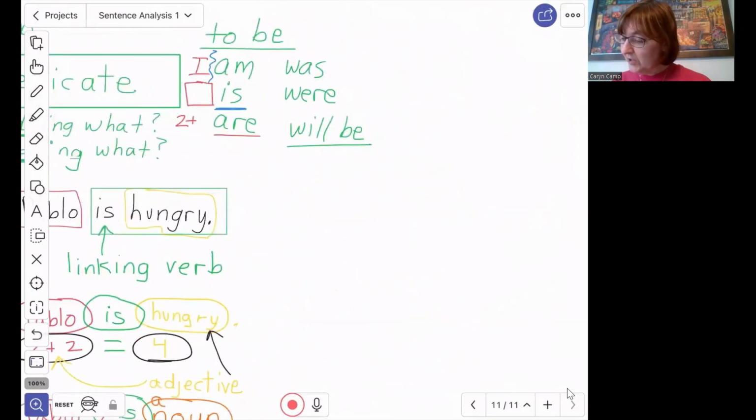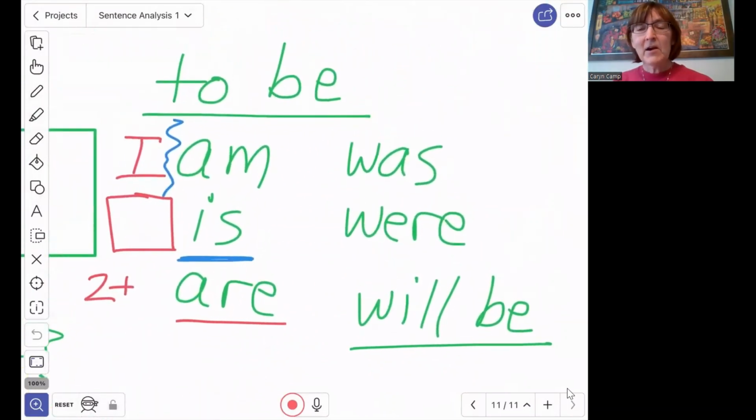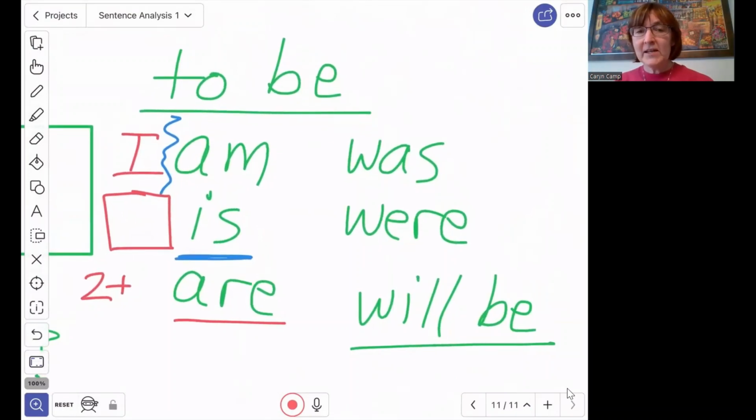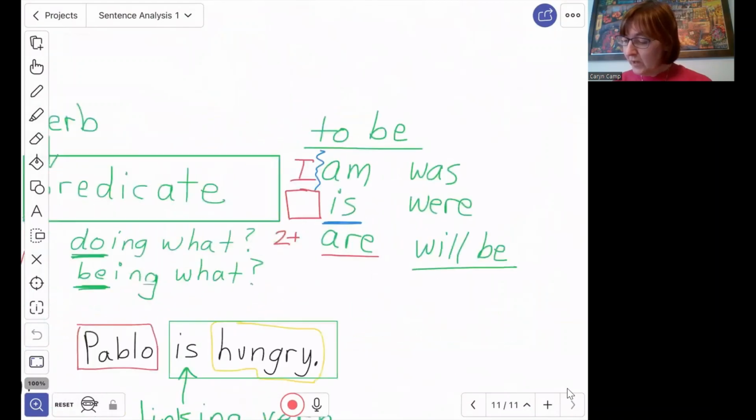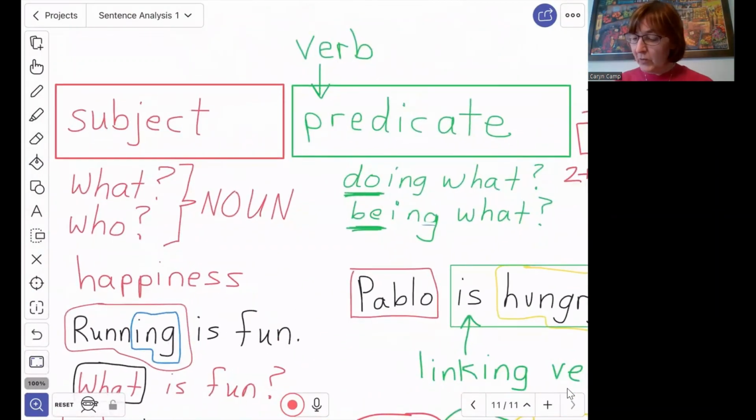Remember, our linking verbs, or the verbs to be, there are other linking verbs, but the main one is the verb to be. Am, is, are, was, were, will be. Okay, so here's our two parts of our sentence. Let's review this real quick. The first part is the subject. It answers the question, what or who is the whole sentence about? And it's going to be a noun, or it could be a pronoun. More on that later. The second part of the sentence is the predicate.